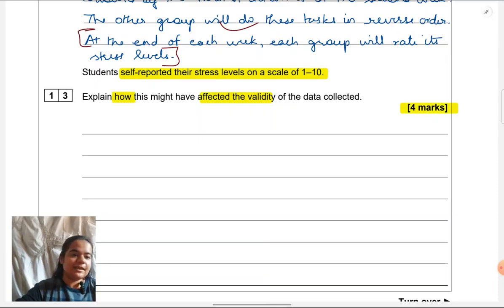First things first, when they ask us how validity is affected, not necessarily they're asking us how it is reducing validity. They're not asking for a weakness per se. Affecting is a broad term which can refer to increasing or decreasing. So if you feel self-report can increase validity, you can make your whole answer about how self-report is good for validity. If you feel it does both increase and decrease, you can have a mix of both. If you feel it decreases, you can give both. You know that there are both strengths and weaknesses. So ideally what you should be doing is just give the points which you feel you can contextualize and explain well. Just opt for those points.